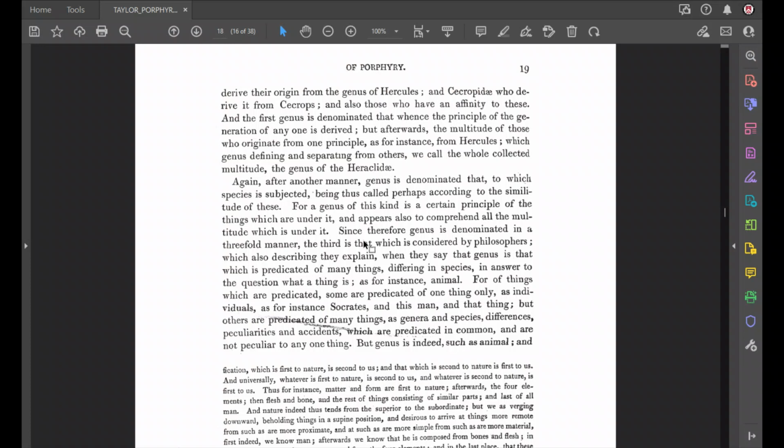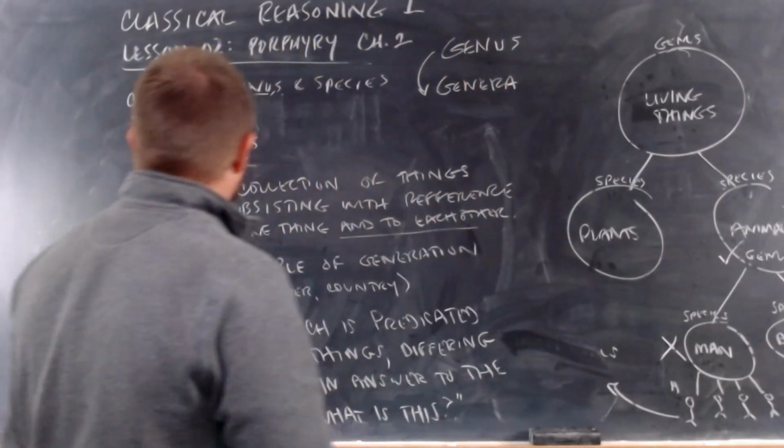What do species and peculiarity have in common? Very good. That's the answer. All five of the predicables, they don't have much in common, as we'll see. But they have one thing in common. And I want you to write this down because you have to learn this. All five predicables are predicated of many things. All five predicables.